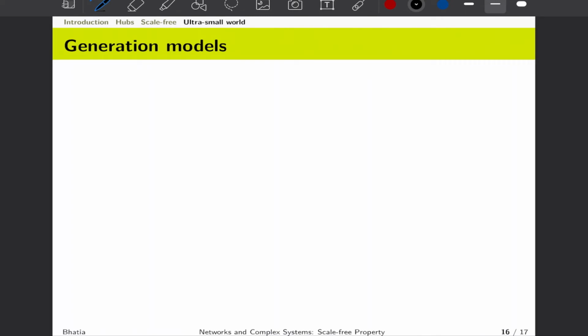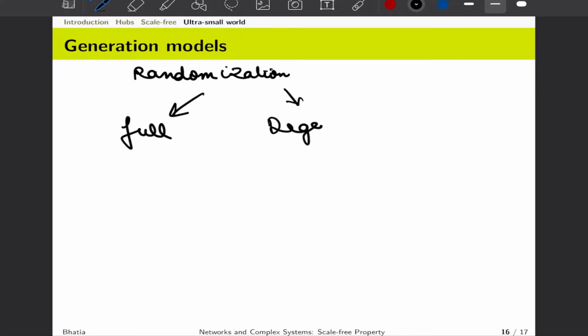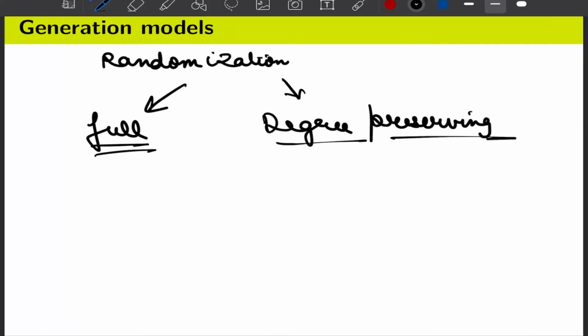Similarly, you can also have another class of generation models which are basically randomizations. There are two kinds of randomizations that we can do: one is full randomization and another is degree preserving randomization. And again, this degree preserving randomization is something that we would use to compare our models against a null hypothesis. And what is full randomization? Let us look at this carefully.